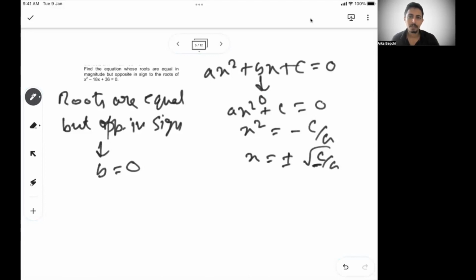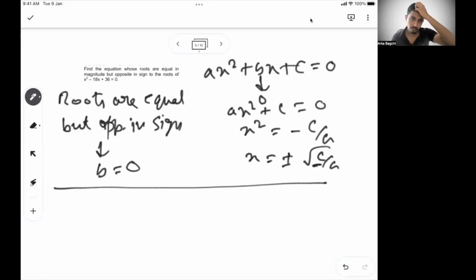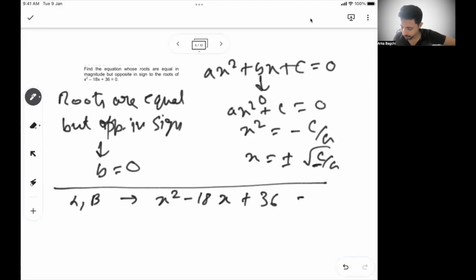But here, what has been asked, if you see typically, is an equation whose roots are equal but opposite in sign, for x square minus 18x plus 36. This is one thing we will use in future. So what we can do here is, let's say alpha and beta are the roots of x square minus 18x plus 36 equal to 0.